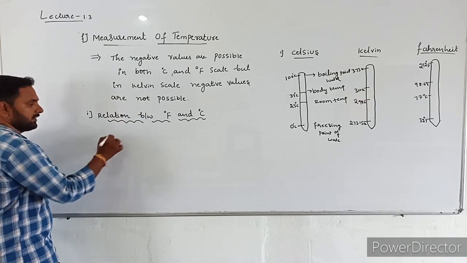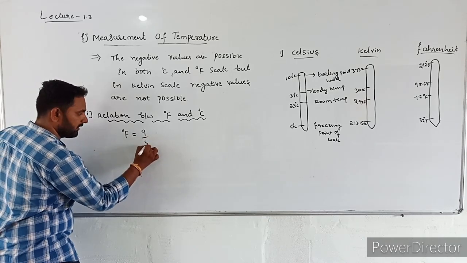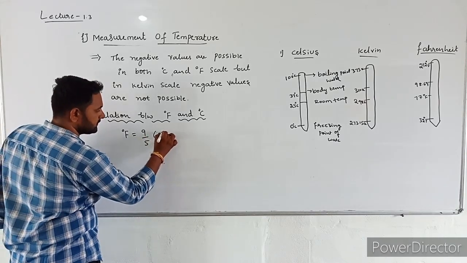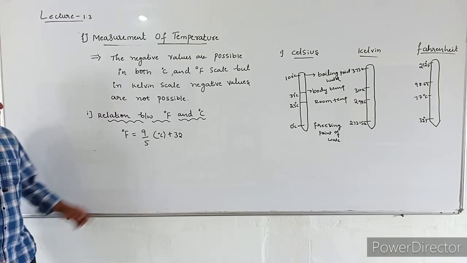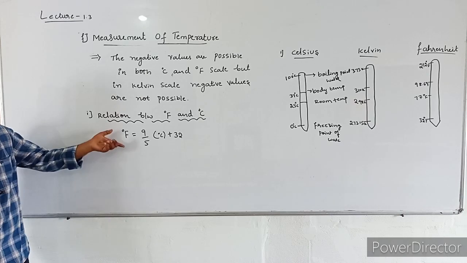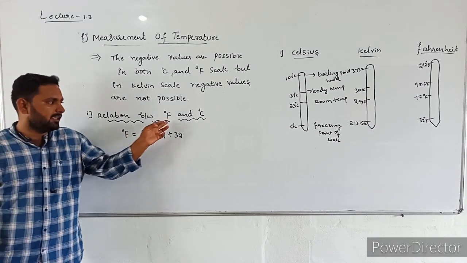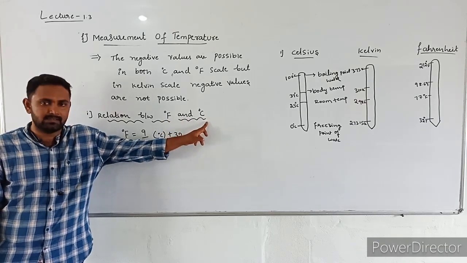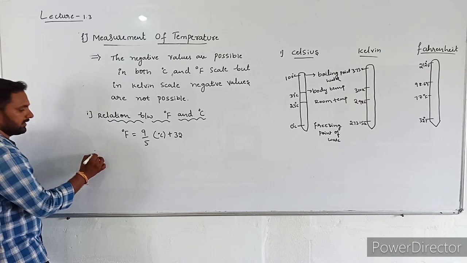Okay, now I will write the relation. Degree Fahrenheit is equal to 9 by 5 degree Celsius plus 32. This is the relation between degree Fahrenheit and degree Celsius. By using this relation, we can convert the values from degree Fahrenheit to degree Celsius or degree Celsius to degree Fahrenheit.